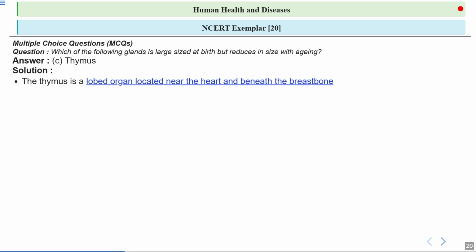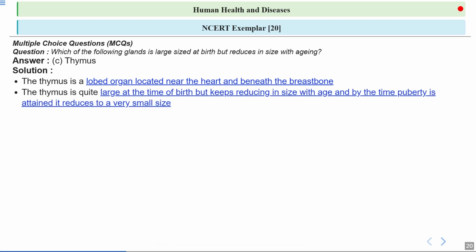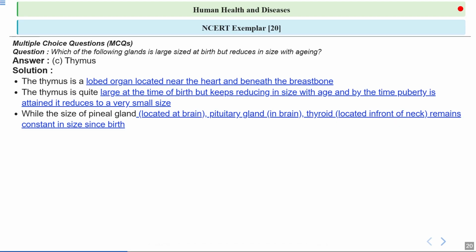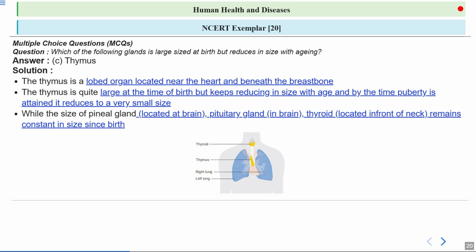So thymus is a lobed organ located near the heart just beneath the breastbone. Now thymus is quite large when we are born, but it gradually shrinks as we get older. By the time we reach puberty, it becomes much smaller. In contrast, other glands like the pineal gland, pituitary gland and thyroid stay about the same size throughout life. The pineal and the pituitary are both in the brain and the thyroid is in the front of the neck. So here you can see in this image the location of thymus.